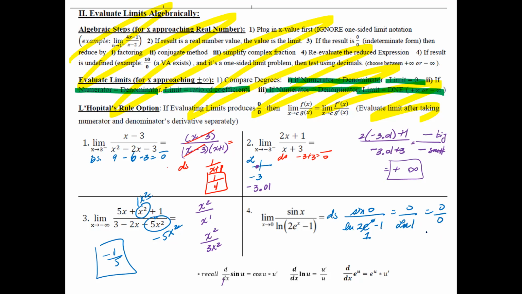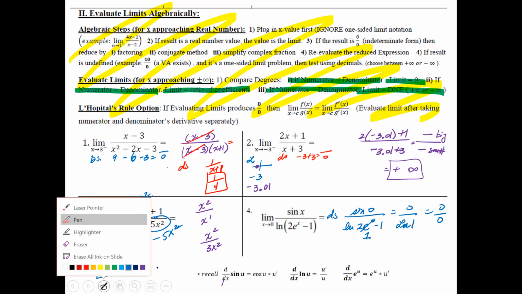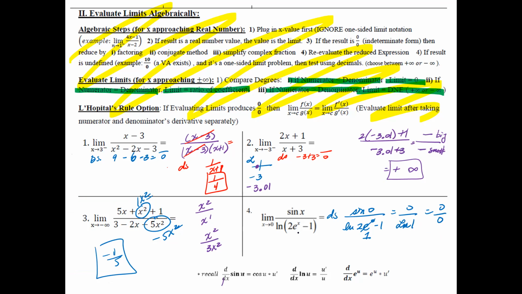So that's not going to help me. So what that means is that I want to go ahead and rewrite this. Another way of saying the limit as x is approaching 0 is, instead of putting a sine, we could do a cosine over ln of 2e to the x minus 1, which is going to be the same thing as 2e to the x over 2e to the x minus 1.